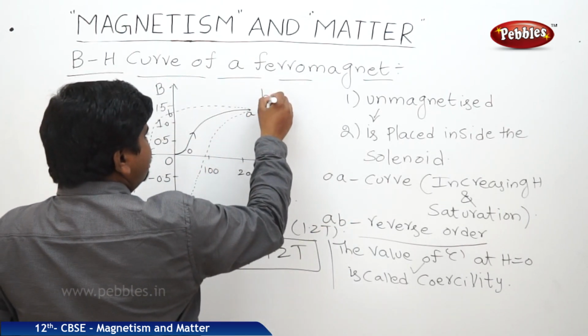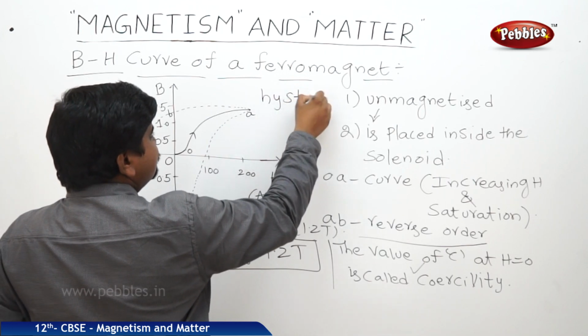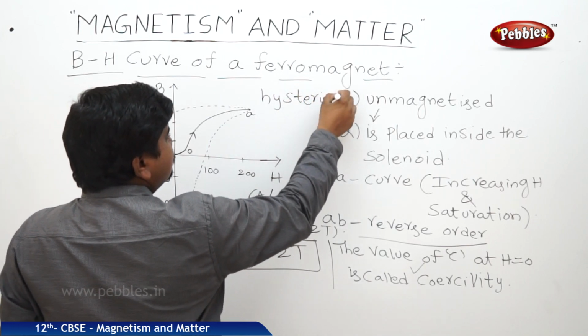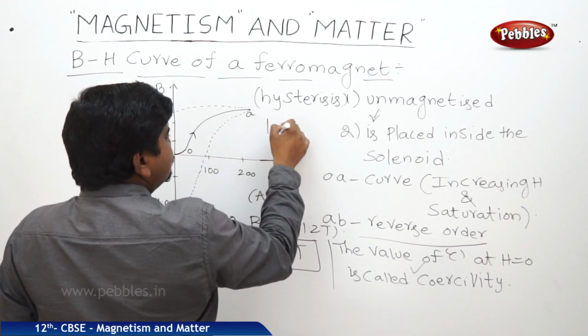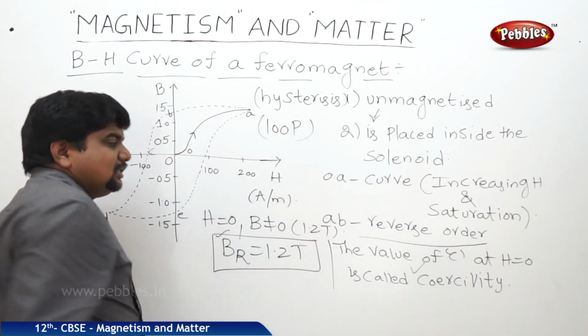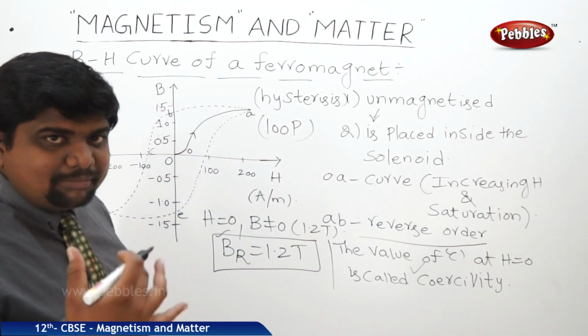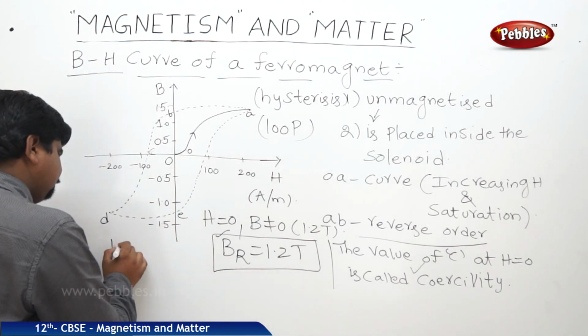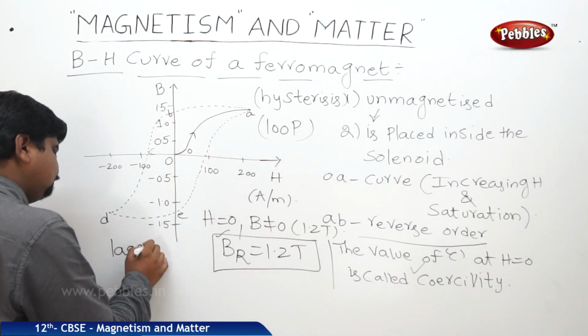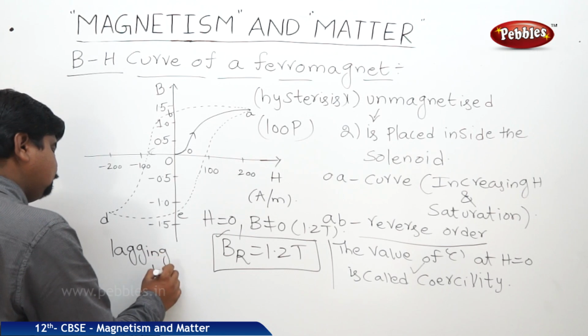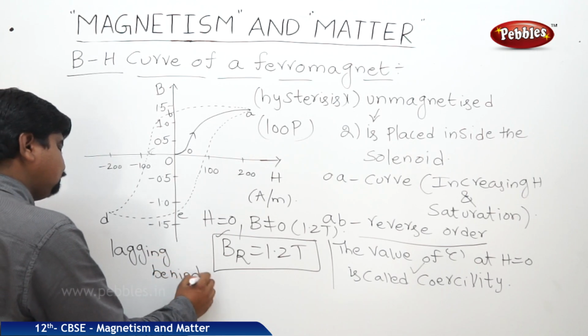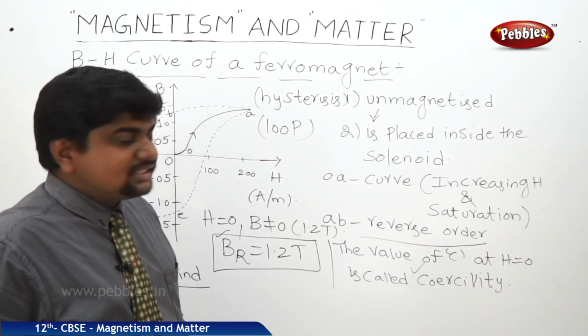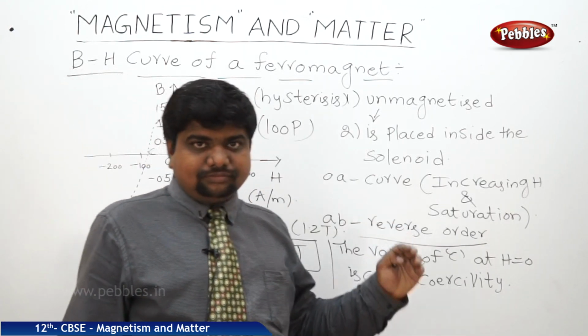BH curve, and one more name is hysteresis loop. Hysteresis means lagging behind. So like this we can understand the BH curve.